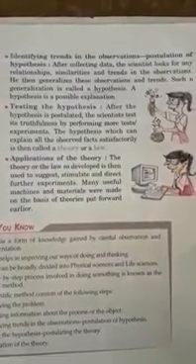And the third one is identifying trends in the observation and postulation of hypothesis. After collecting data, the scientists look for any relationship, similarities, and trends in the observations. He then generalizes these observations and trends, and such a hypothesis is a possible explanation.